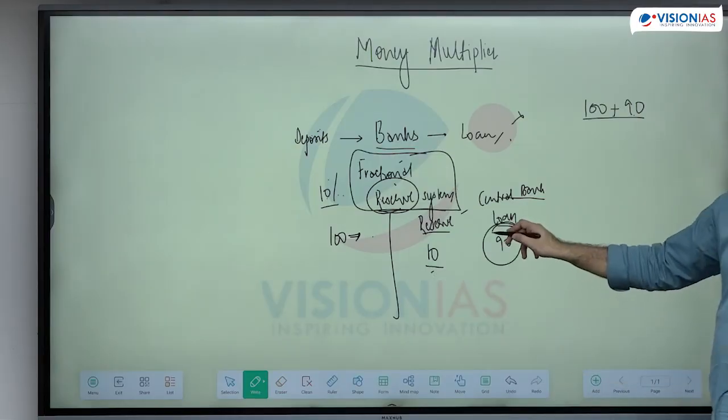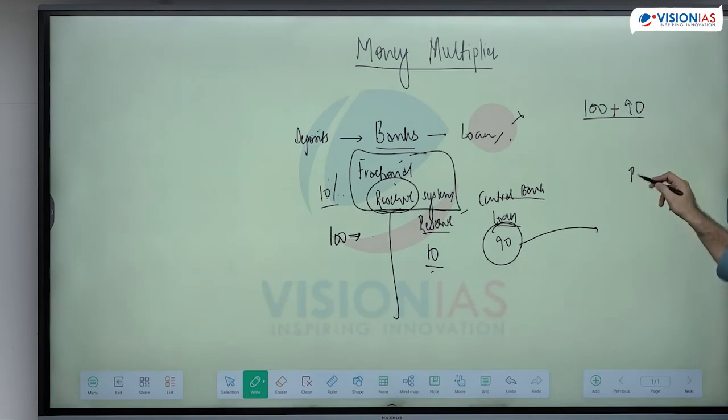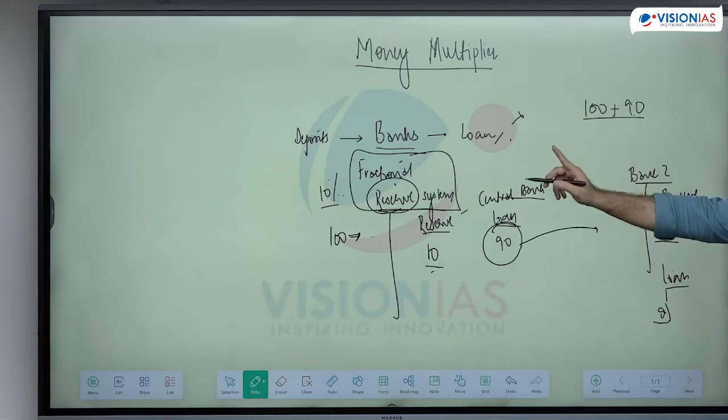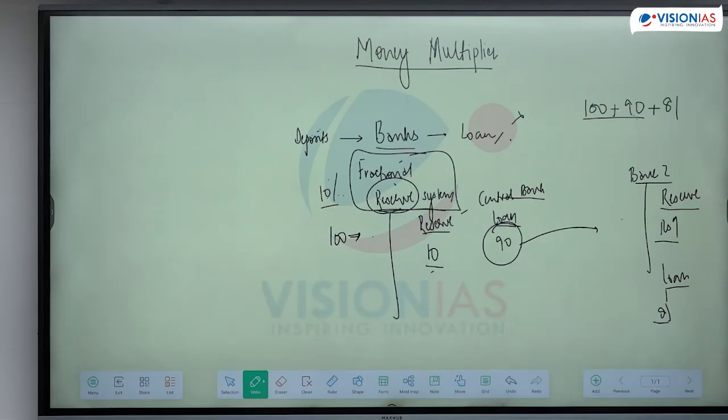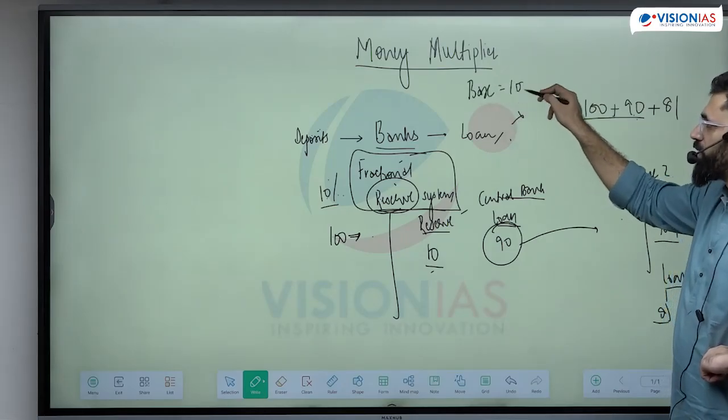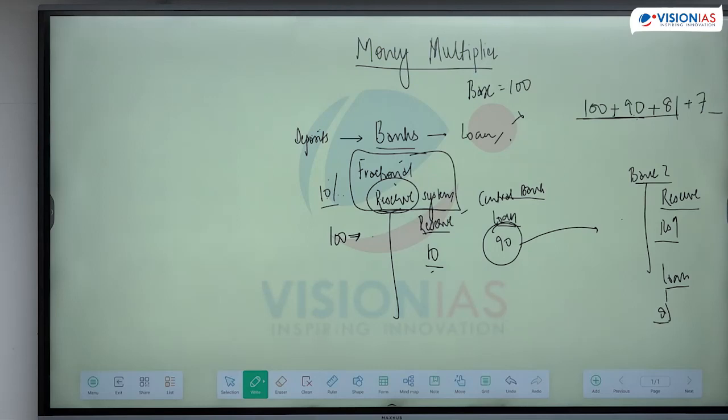Now if this loan has been taken by another person and is deposited in say bank 2, that means this 90 is the deposit. What is the reserve bank 2 has to keep? Can it give the next 81 as loan? Now in the economy what is the money? 100 was the deposit, this went as loan, this became a deposit further and this created 81 more. That means on a base of 100 I have created, this will keep on going further, this will come out to be what? This progression, what will be the total value?